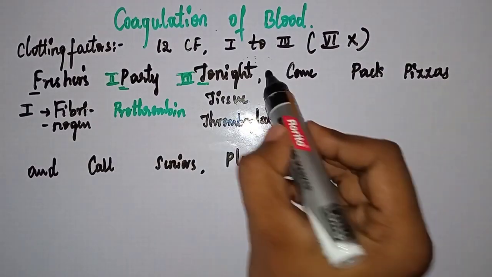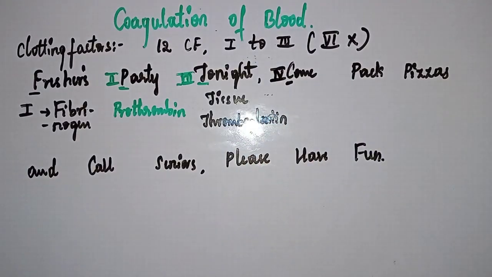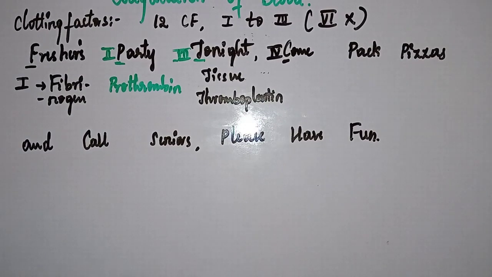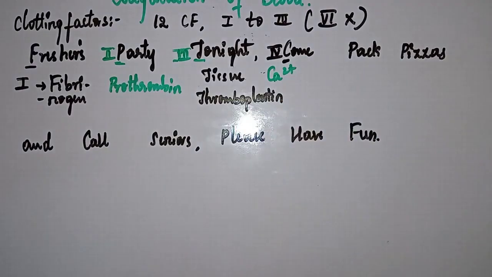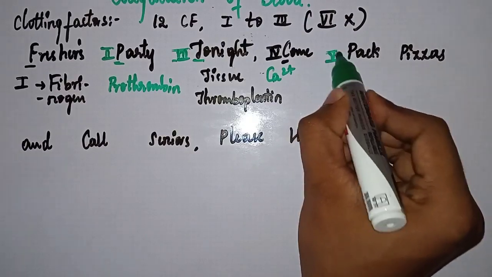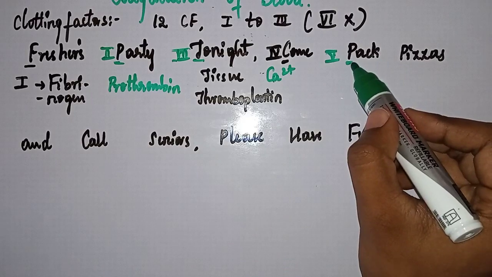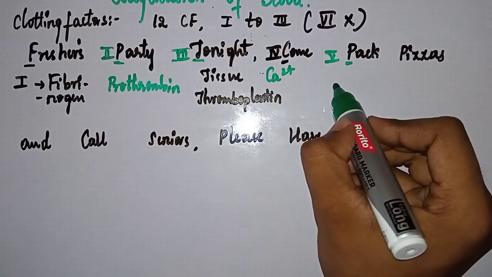Clotting factor 4. Remember, clotting factor 4 is calcium ion, just calcium ion, Ca2 plus. Next, clotting factor 5. Please remember, clotting factor 5 is called proaccelerin.